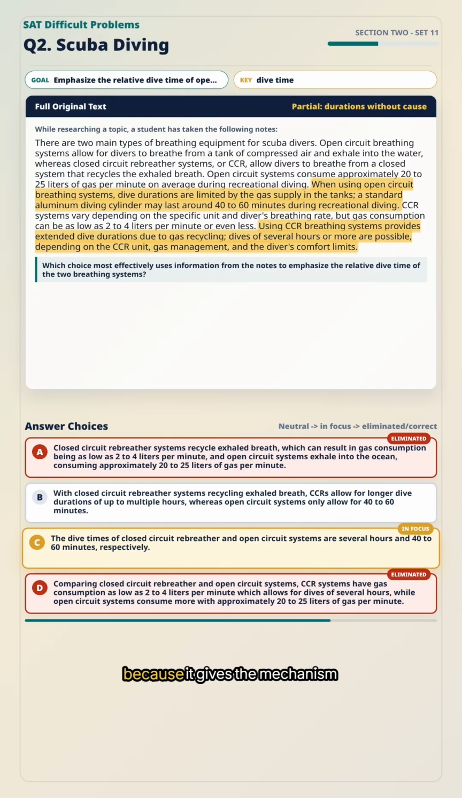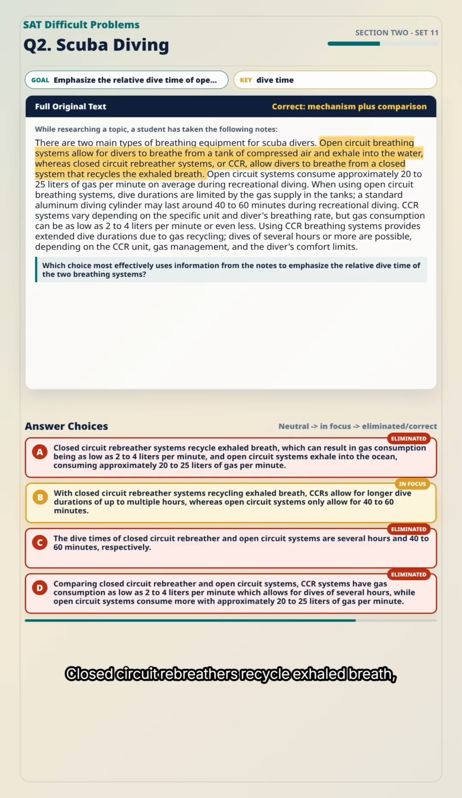Choice B is correct because it gives the mechanism and the comparison. Closed circuit rebreathers recycle exhaled breath, which allows dives of multiple hours. Open circuit systems, by contrast, are limited to about 40 to 60 minutes. The answer is choice B.